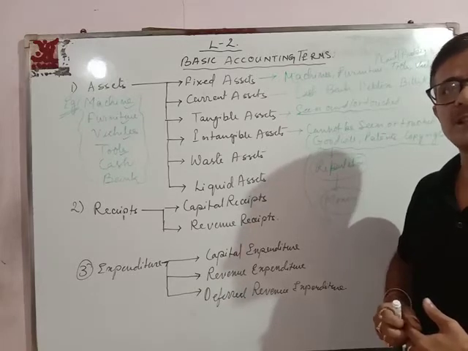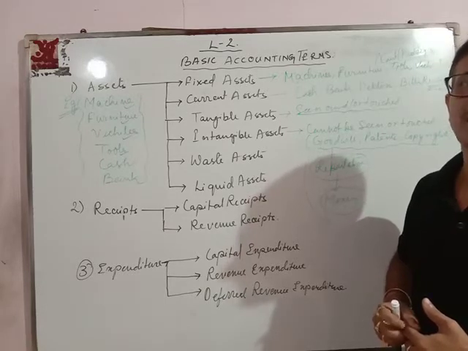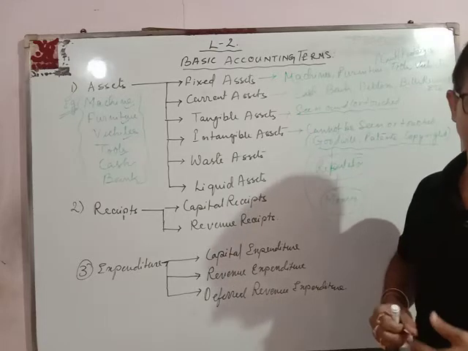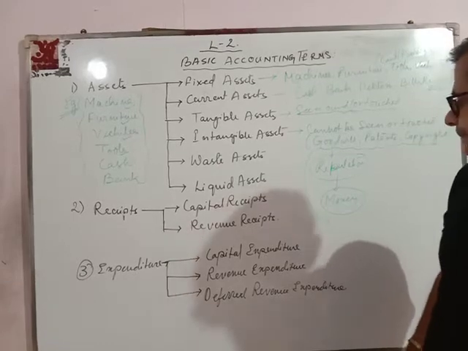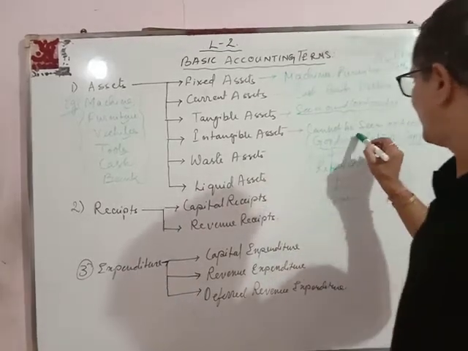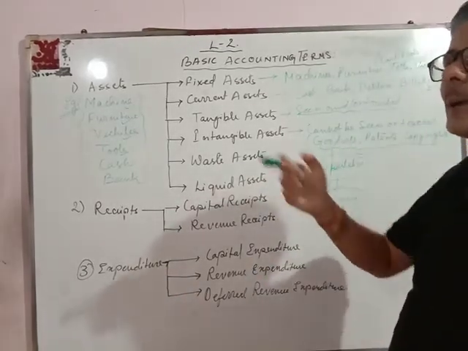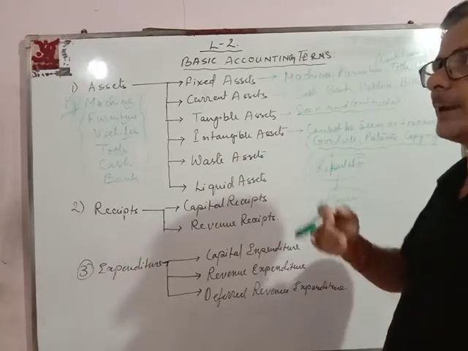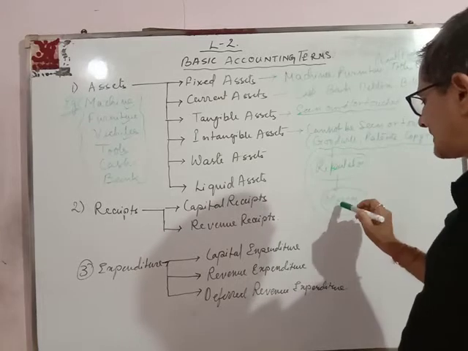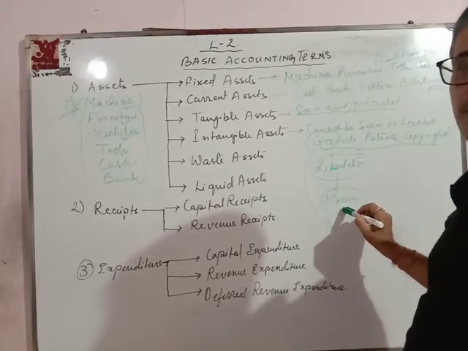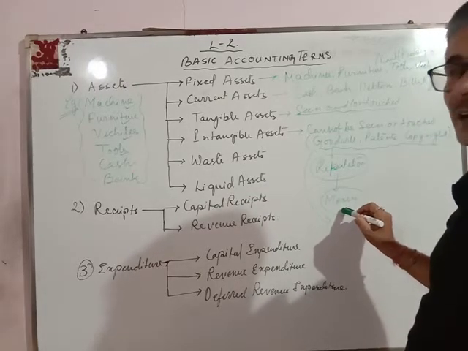That reputation increases his sale volume, and as the sale volume increases, he gets more profit. So although we cannot see or touch the reputation, it is still called an asset because it gives more benefits to the organization.